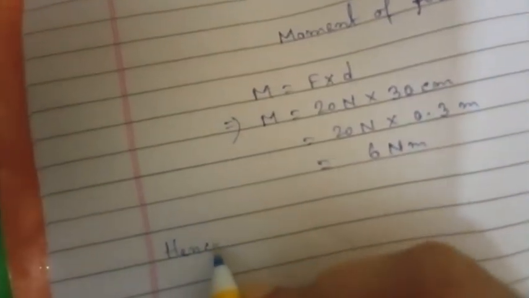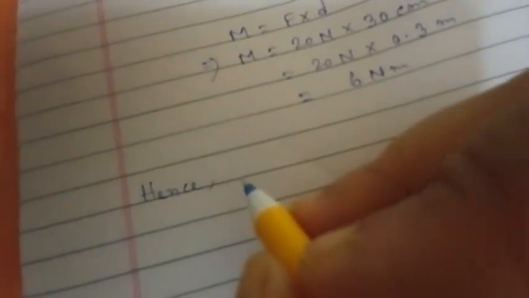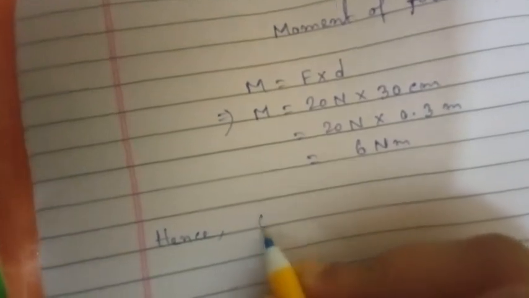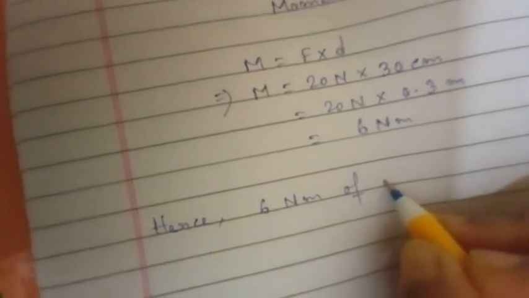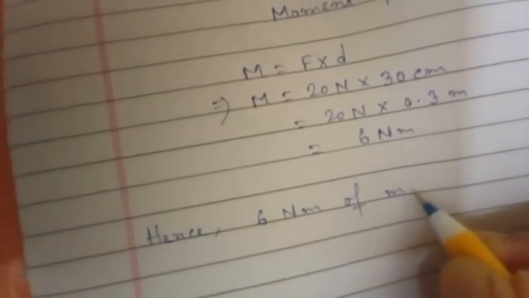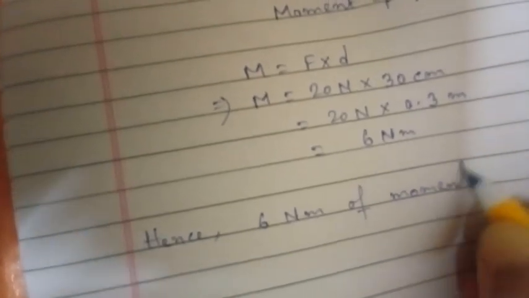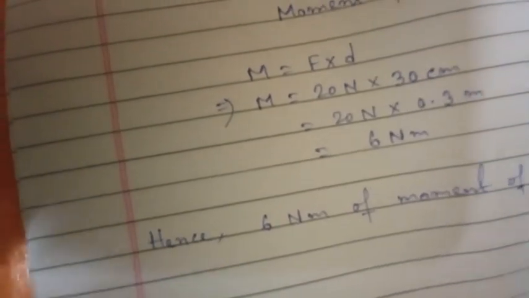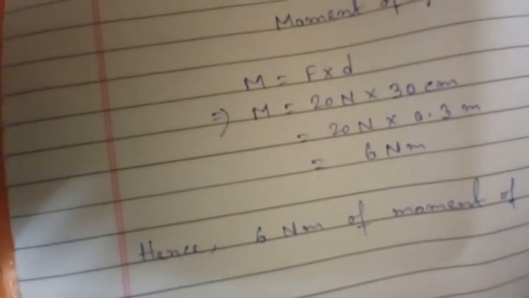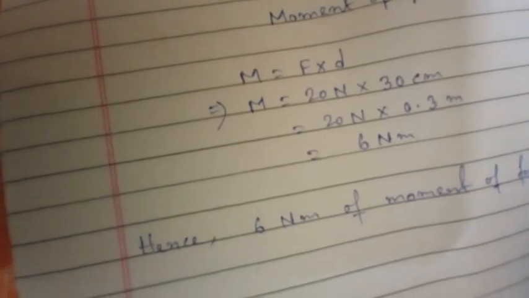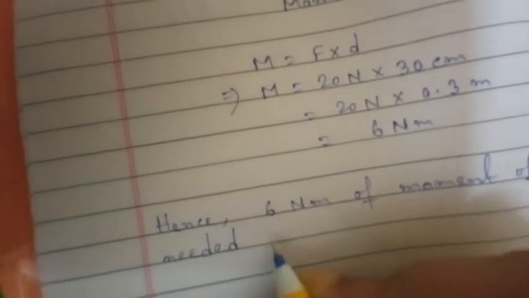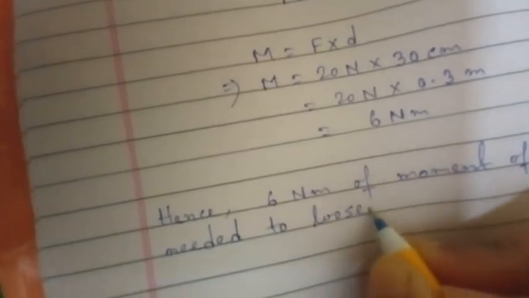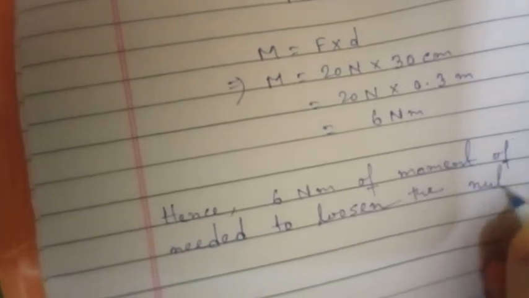So you write down, hence, 6 Newton meter of moment of force is needed to loosen the nut.